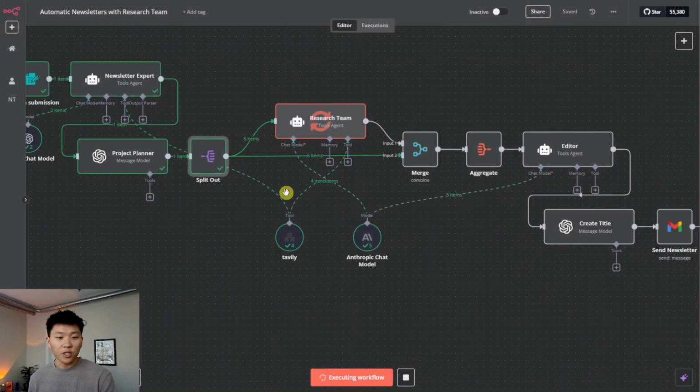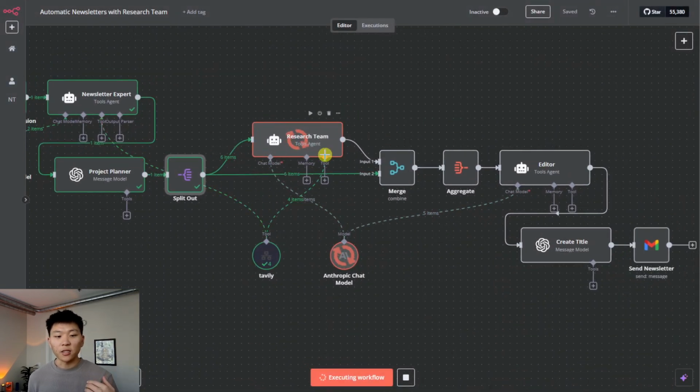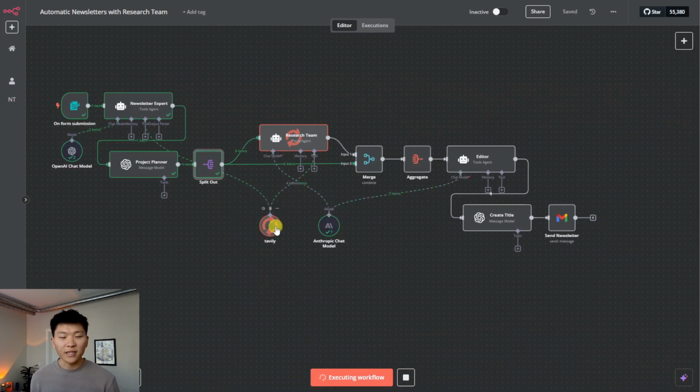Each research agent is going to grab one of those and then use Tavily as well as Anthropic Claude 3.5 to do research on those different title description pairs. So right now they're doing research, they're hitting Tavily to pull back articles, get the URLs, and it's going to then merge back with the original title description pairs. In this merge node, once the research agent team is done, we're gonna have 6 items of article content, with URLs, title, description, which is then going to get aggregated and fed into the editor.